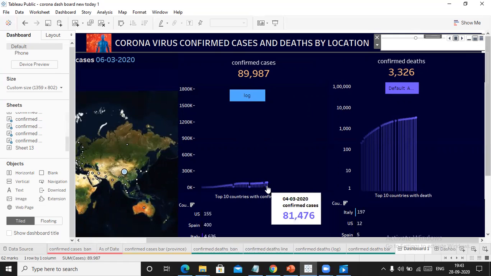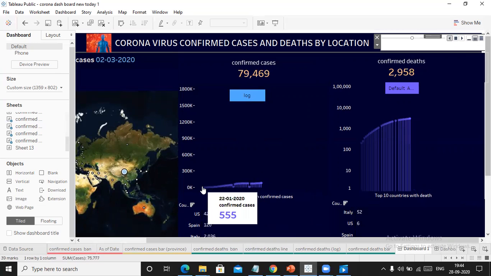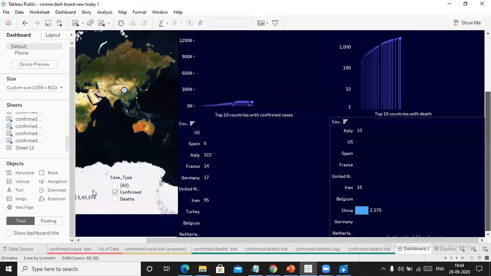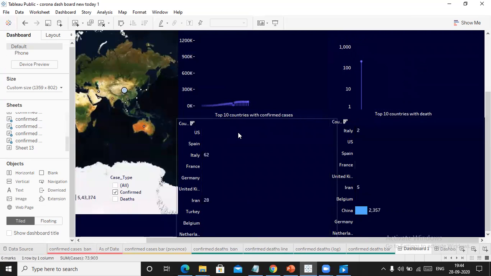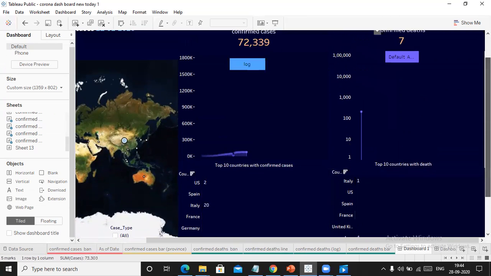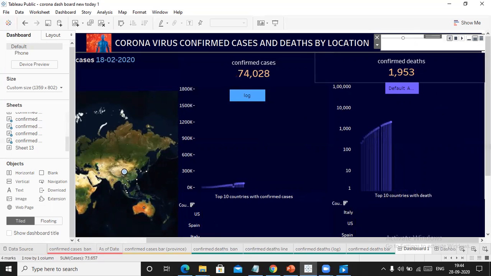If we can see, the graph is usually decreasing because there were no such cases found in the initial stages of this virus, but now it has rapidly increased. We can get this live data from Google Sheets to Tableau Public through the data source available from Google, and we can get to know the updated figures of the coronavirus.